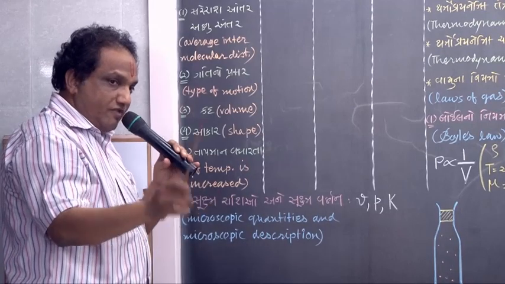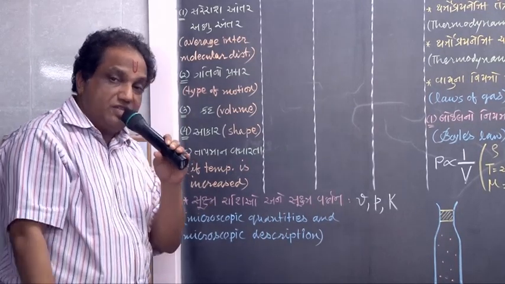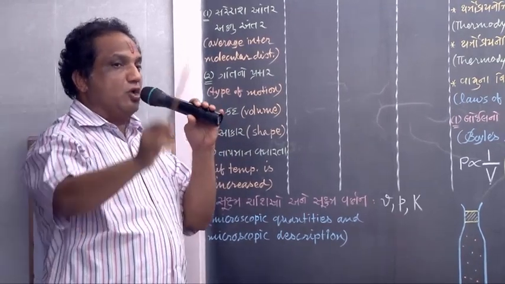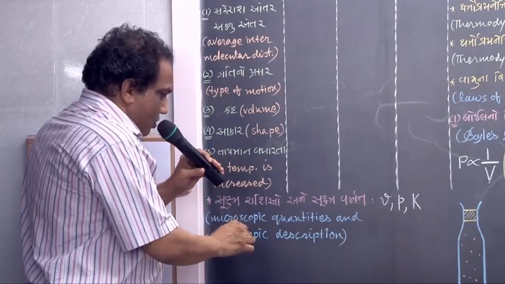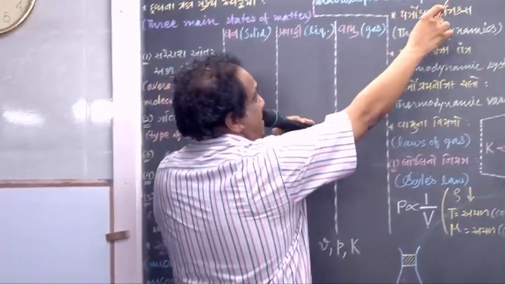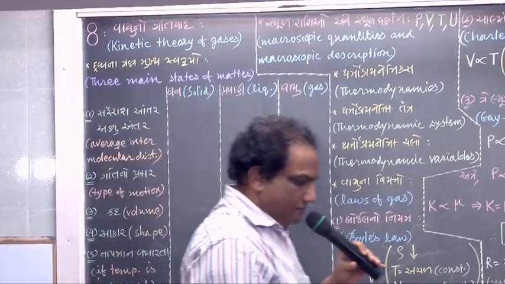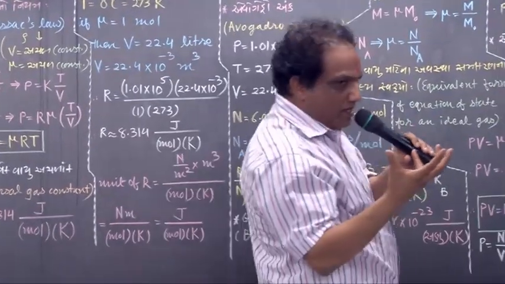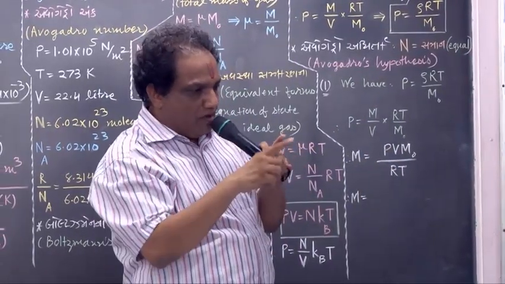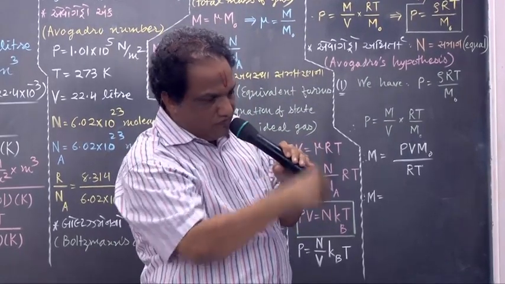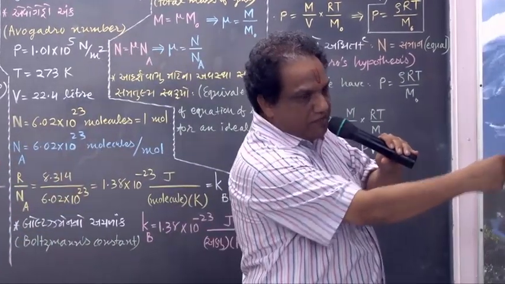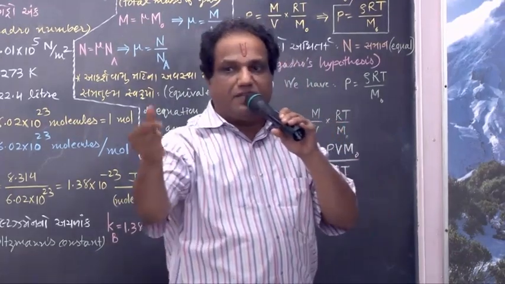Because of the phenomena taking place at the microscopic level in a system, what happens ultimately? We have formation of a quantity which is called a macroscopic quantity. Microscopic quantities are responsible for having macroscopic quantities, say pressure. I'm showing you how. Consider some container in which some gas is contained. What do molecules of that gas do? They perform random motion. During the motion they have momentum. When molecules of a gas collide with the walls of the container, they impart their momentum to the walls.